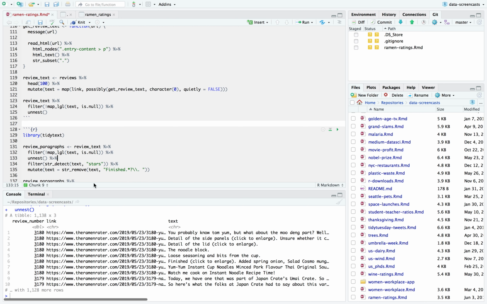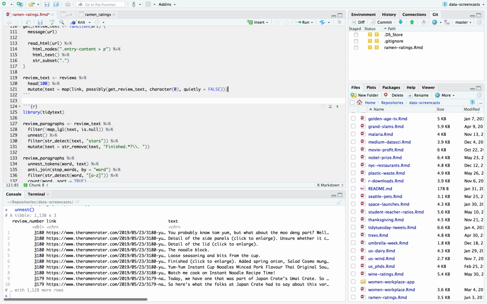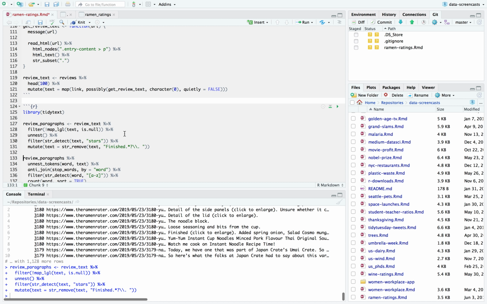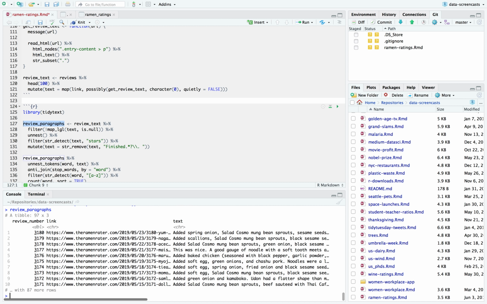If you have a step that takes a long time, it's nice to keep it in as raw a form as you can, because then I can do whatever process I want. If I find I later want to look at the first line of each review, I can do that myself. I can say, grab this section of the text. For now, here's my review paragraphs.